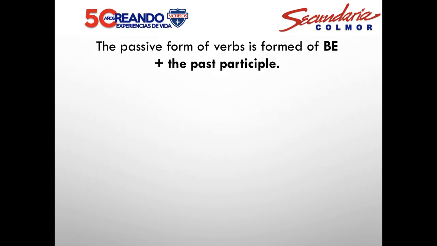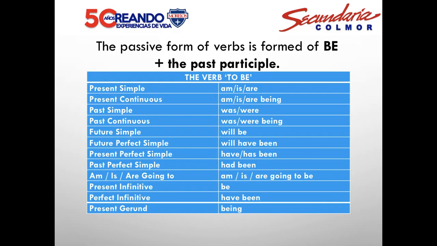The passive form of the verb is formed of be plus the past participle, and be is the verb to be. Present simple: is, am, are. Present continuous: am, is, are, plus being. Past simple: was, were.